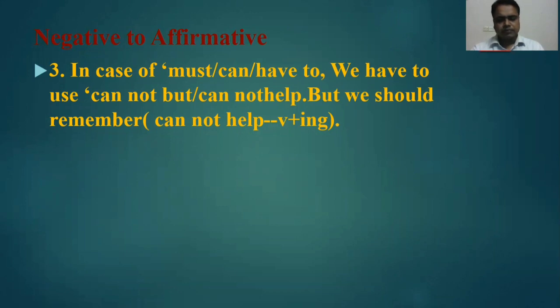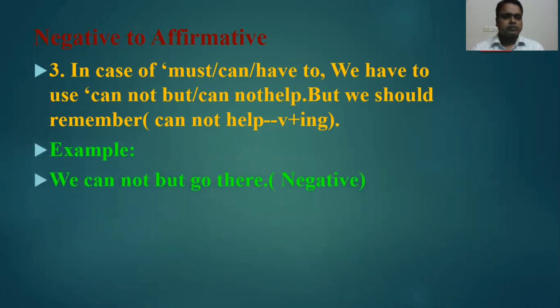Okay, here, example: we cannot but go there. So what have we got? Can you remember in case of "must," what we use? "Cannot but" or "cannot help." Yes. So here, if you get "cannot but" in the negative sentence, you have to use "must" or "have to" or "can."